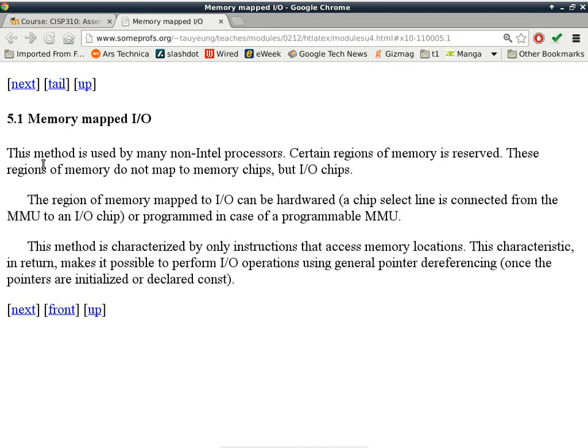Okay. So if I'm just going to read my text here, this is not used by Intel processors. It's typically used by Motorola processors. Certain regions of memory are reserved, and these regions of memory do not map to memory chips, but to I/O chips, input-output chips. The region of memory mapped to I/O can be hardwired.